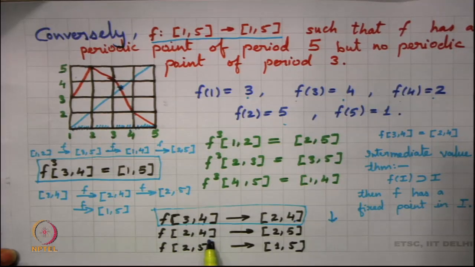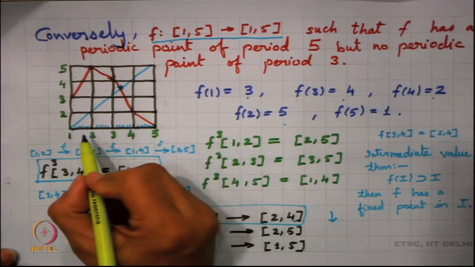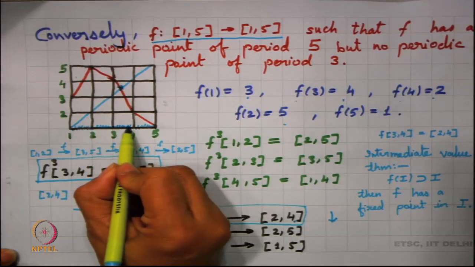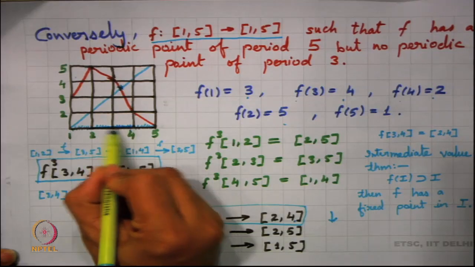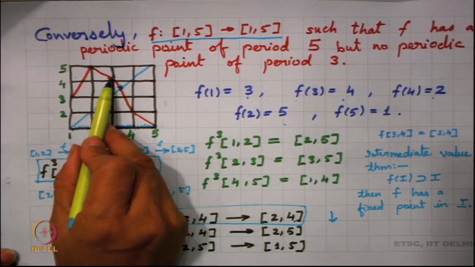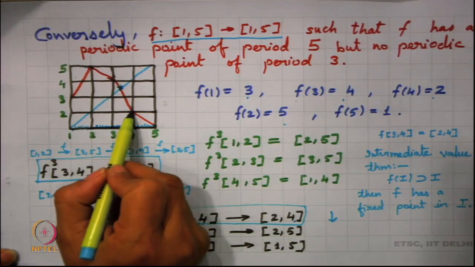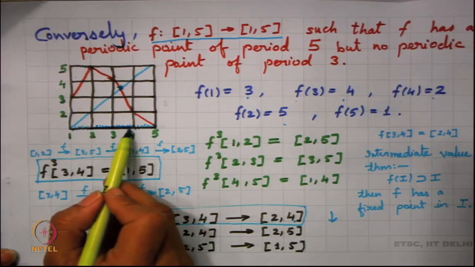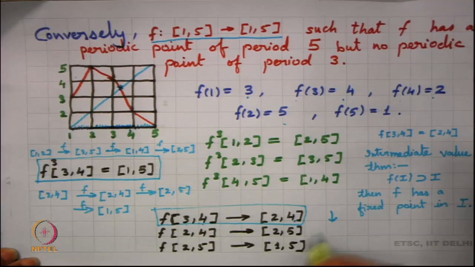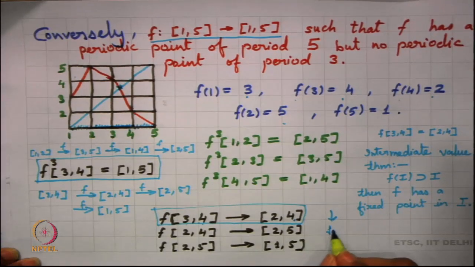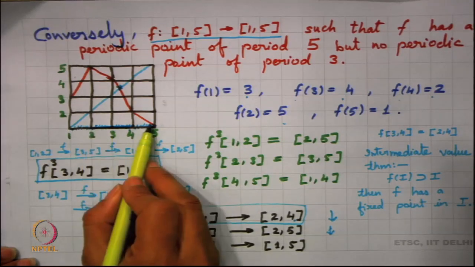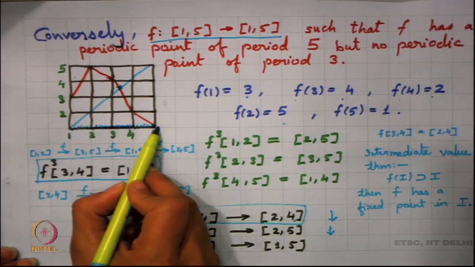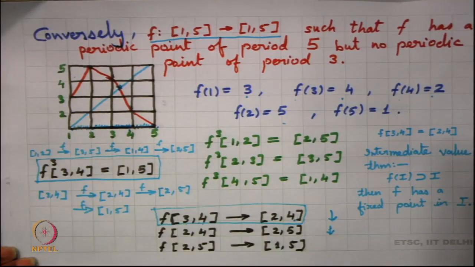Again, f of [2, 4] is mapped to [2, 5], but again in this interval the function is completely decreasing. And then f of [2, 5] is mapped to [1, 5], but again the function is decreasing in this interval.